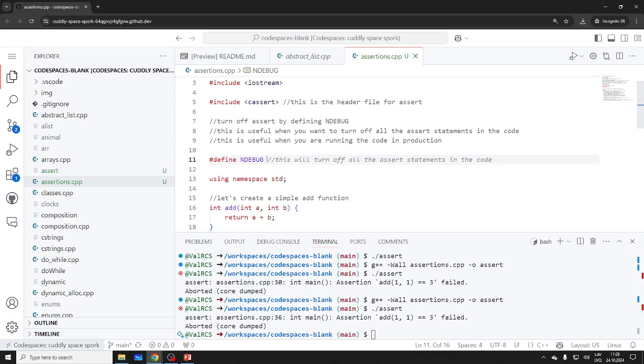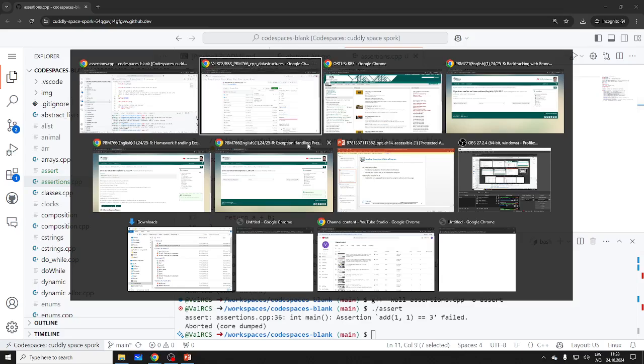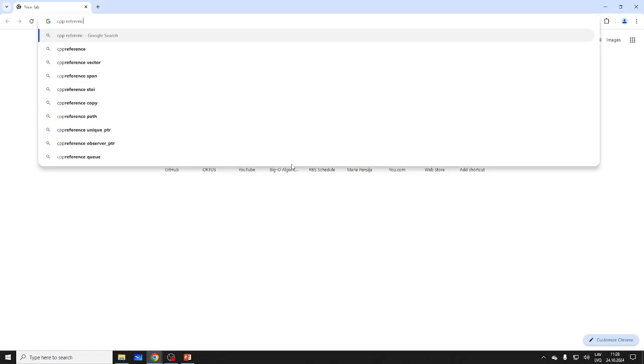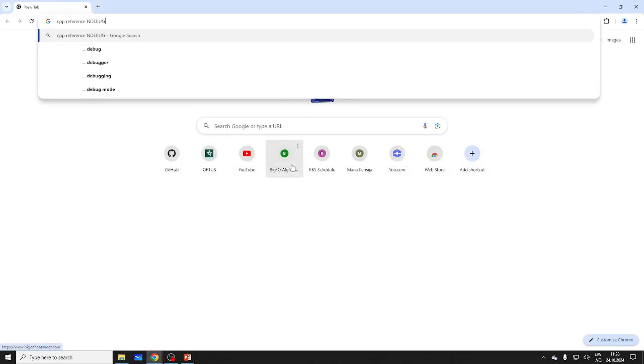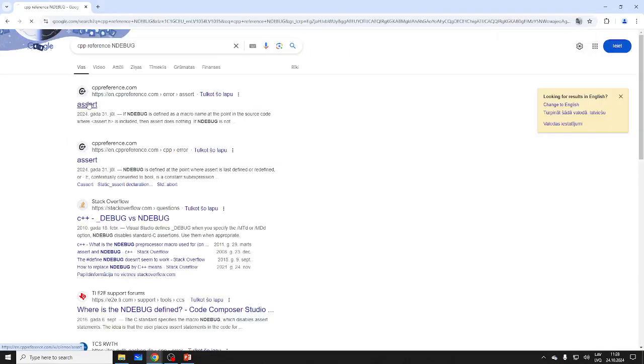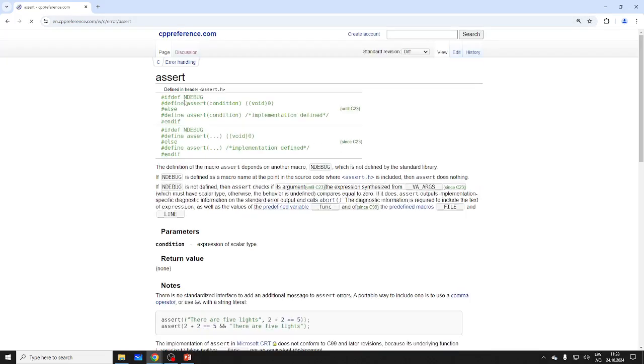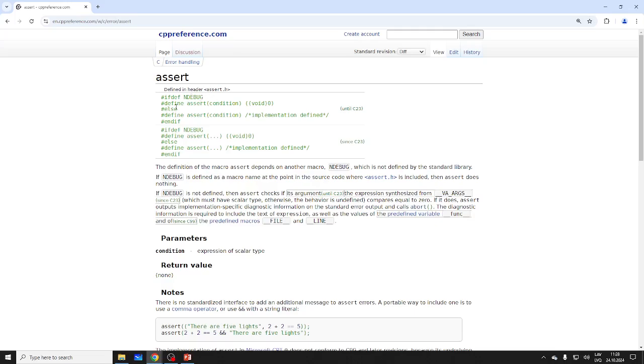Let me double check. This is how I did it in C. In C++ it's slightly different. Let me check the C++ difference. And debug, how do you turn it off? Assert. Okay, let's take a look. If defined. Okay, that's the thing. So basically, you define assert.